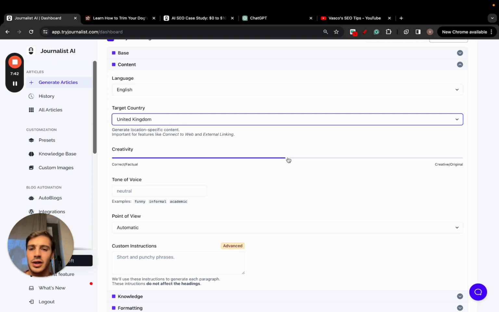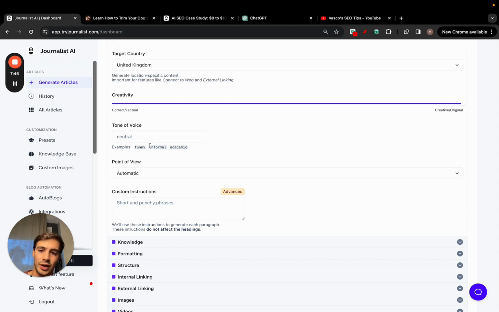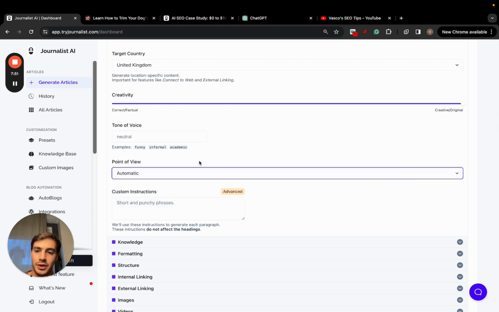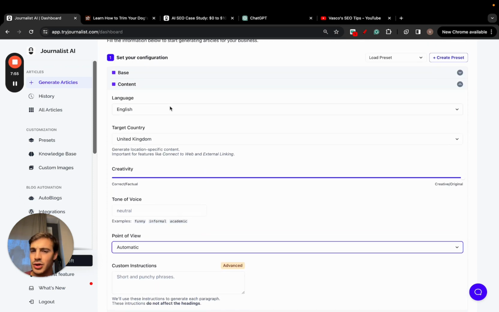You can also select the creativity levels. You can play around with this depending on how you want your brand to be perceived. You can change the tone of voice: funny, informal, academic. You can play around with the point of view as well. You can even add custom instructions to change a bit of the tone.